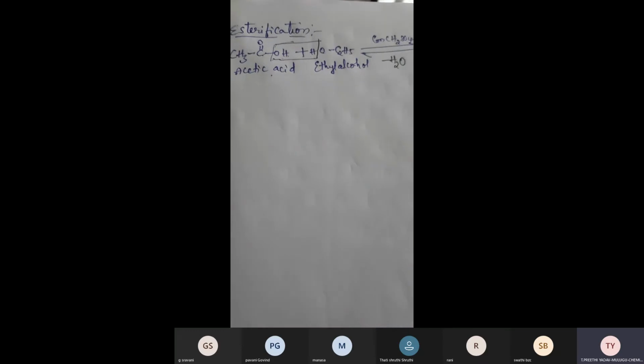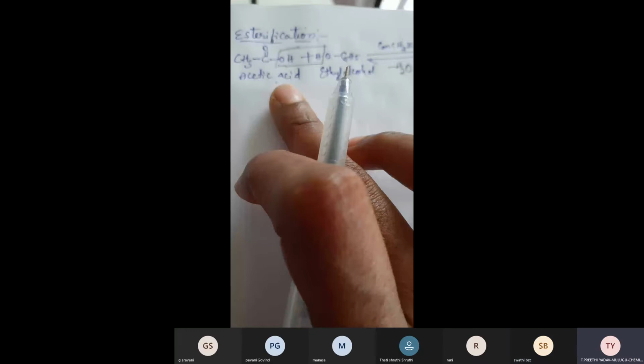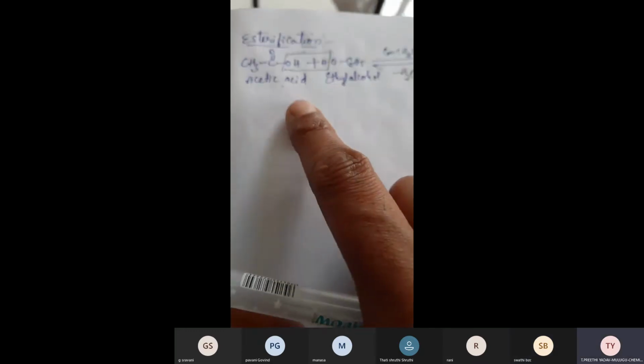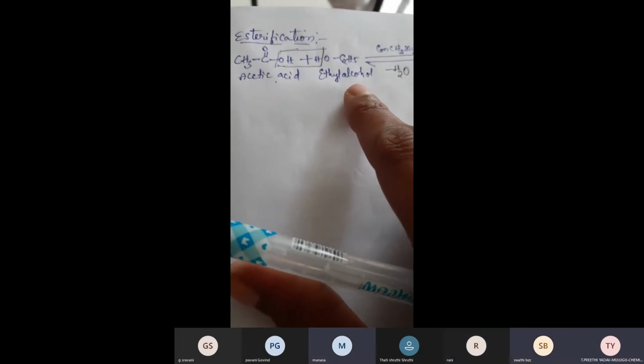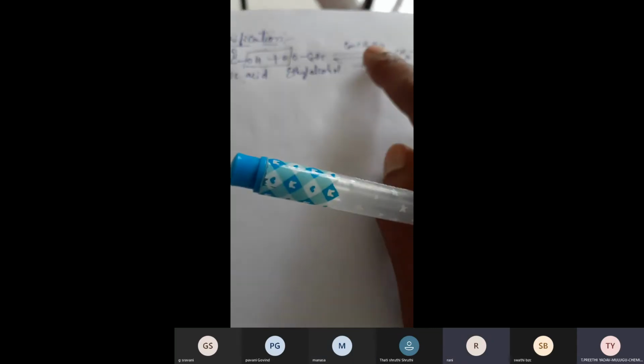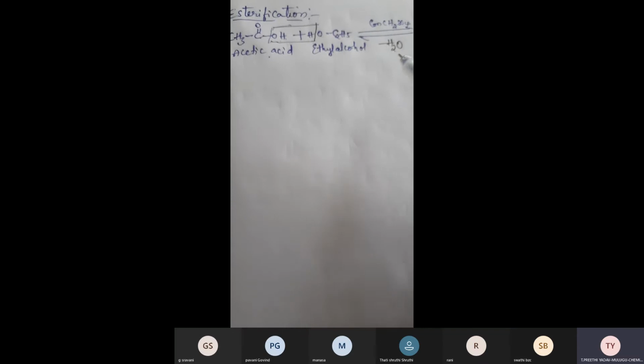So what is meant by esterification? Carboxylic acids react with alcohols in the presence of acid to form esters. So this is called esterification, and you have to remember this one: esterification is a reversible reaction. It means the reaction takes place in both the forward direction as well as the backward direction.